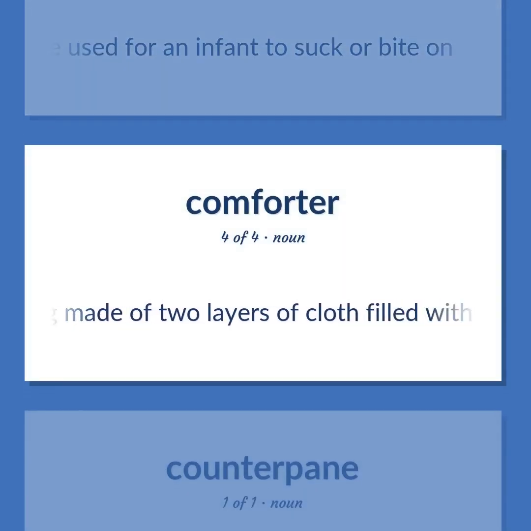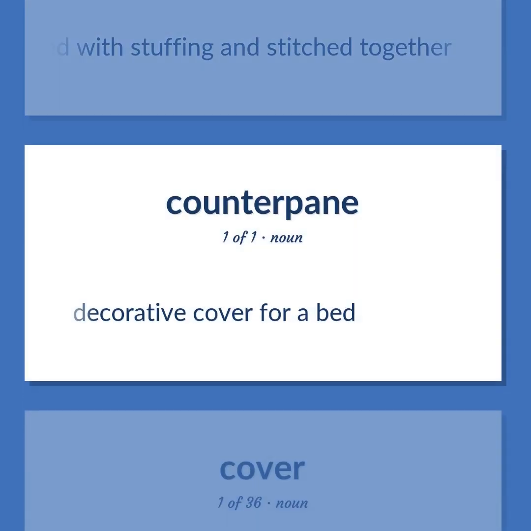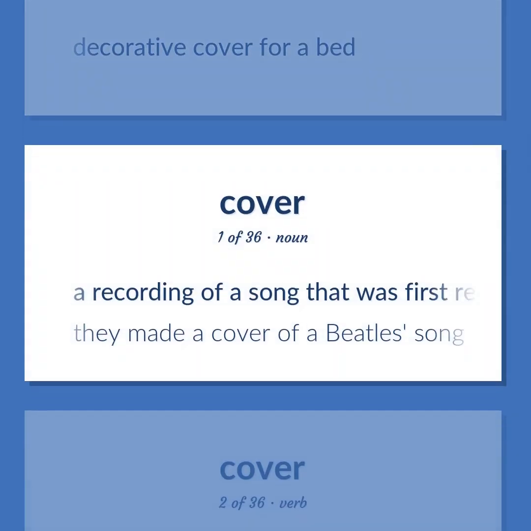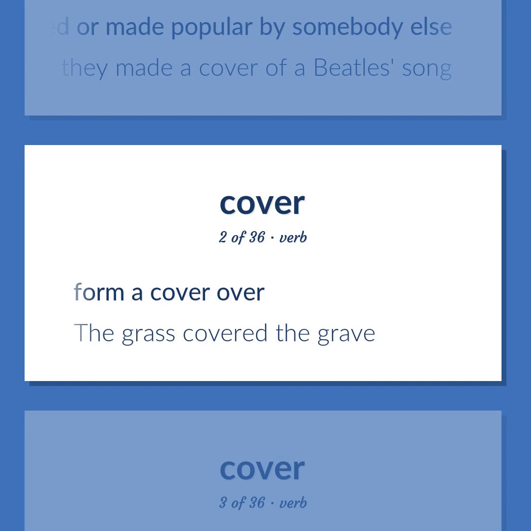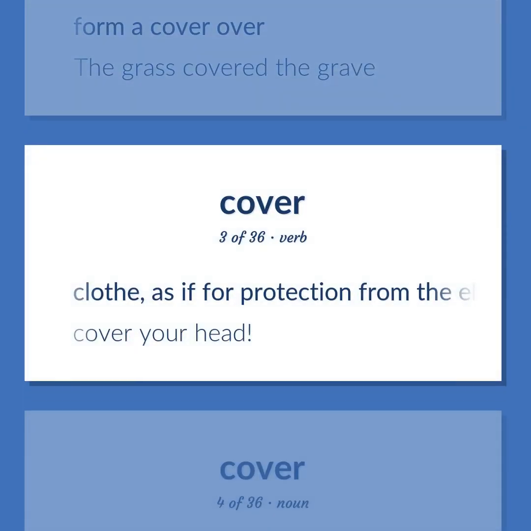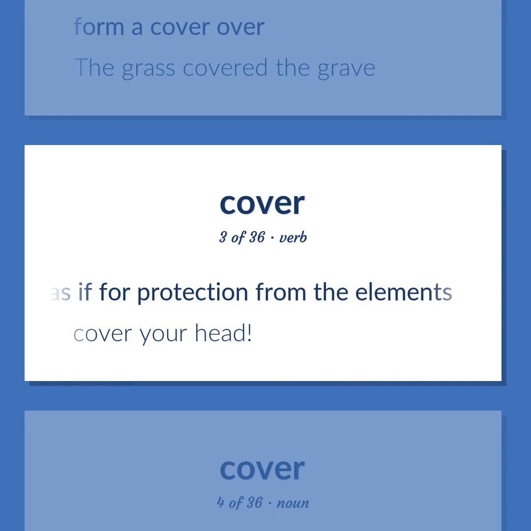Bedding made of two layers of cloth filled with stuffing and stitched together. Decorative cover for a bed. A recording of a song that was first recorded or made popular by somebody else. They made a cover of a Beatles song. Form a cover over. The grass covered the grave. Clothe, as if for protection from the elements. Cover your head.